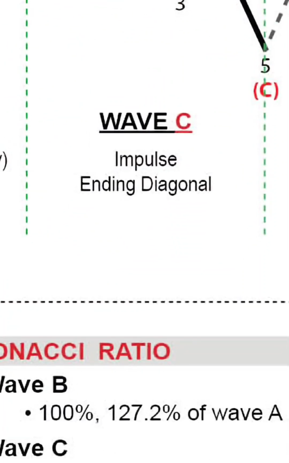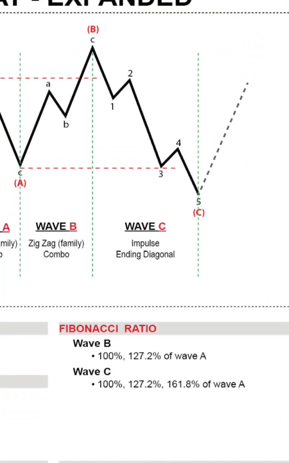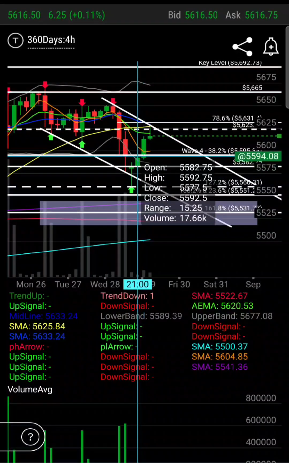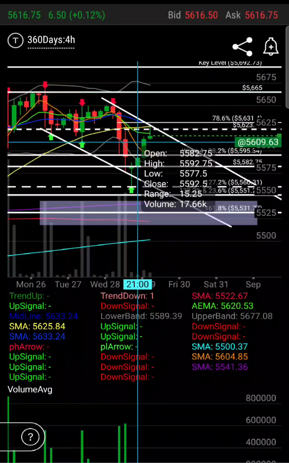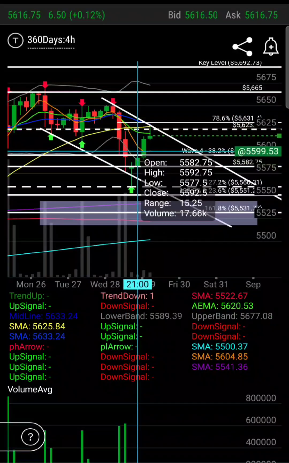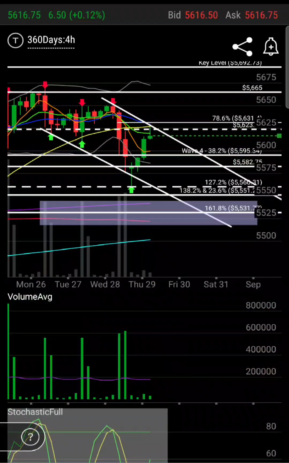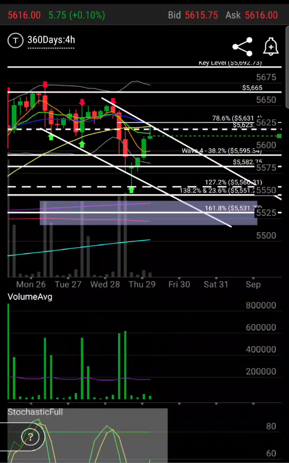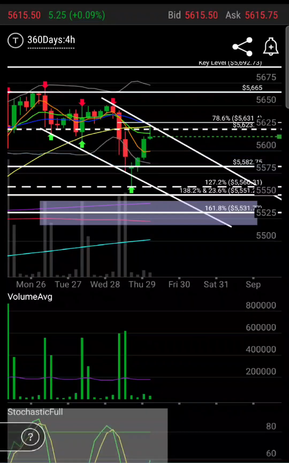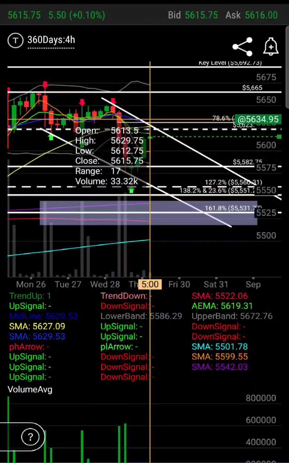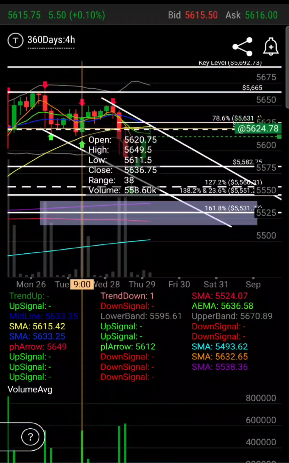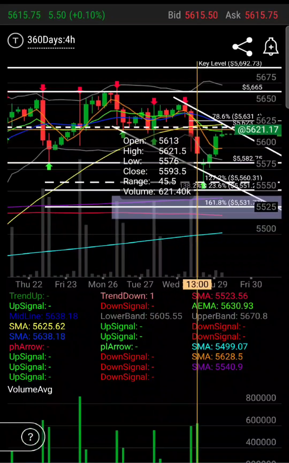Now, we were thinking that it was going to be an impulse. As you can see, it can be an impulse or an ending diagonal. Now, in a regular impulse wave, wave 4 cannot go above 50% of wave 3. So that was the 38.2, which is the regular impulse wave retracement, and 50% would have been right about here. So we got above that. That lets me know we are in an ending diagonal. So we're going to delete this, and the ending diagonal can retrace up to 78.6 of wave 3, and it also can retrace into wave 1, which it did, which lets me know that it is an ending diagonal.